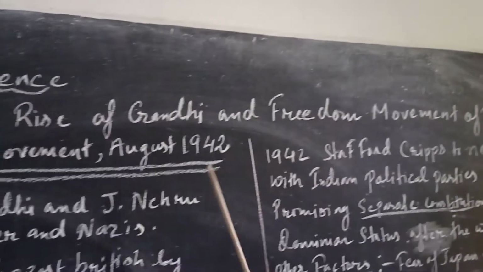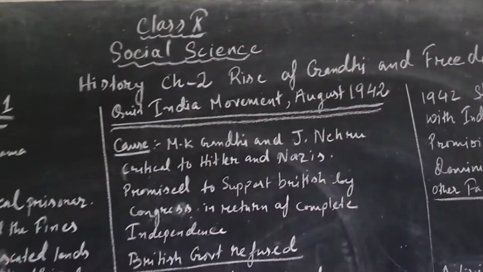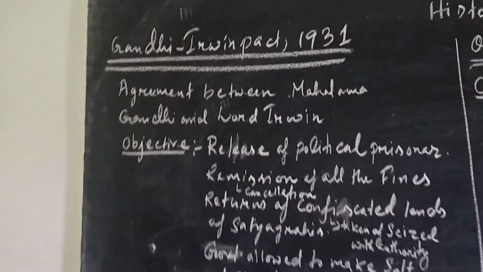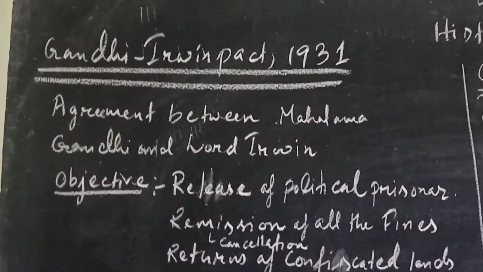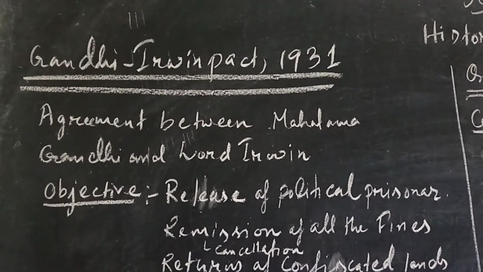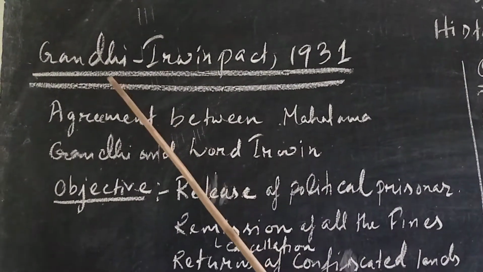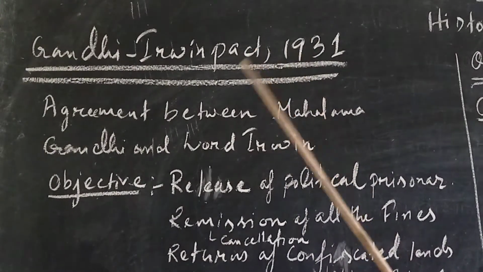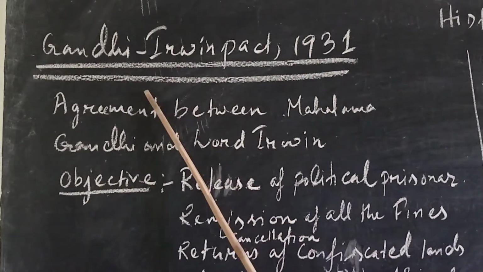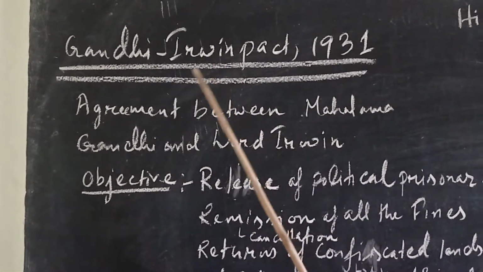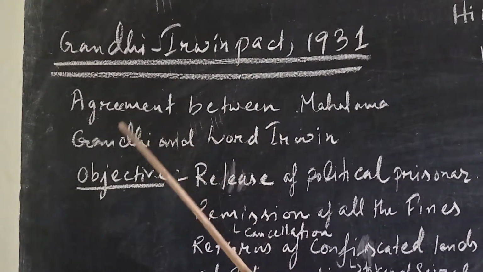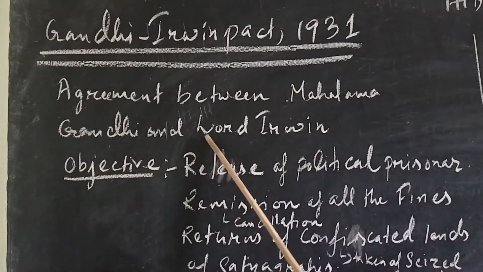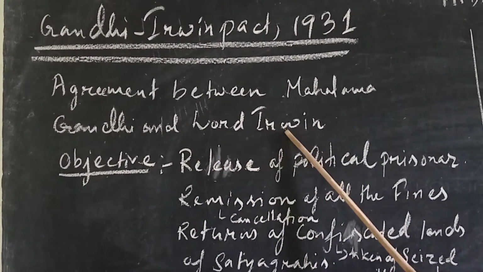In the last class, we studied about the civil disobedience movement. Soon after the civil disobedience movement, one agreement was signed, known as the Gandhi-Irwin Pact of 1931. It was a famous agreement in the history of India. We have to know what this agreement, this pact, is. It was an agreement between Mahatma Gandhi and the then Governor General Lord Irwin.